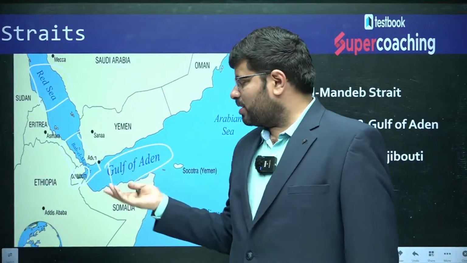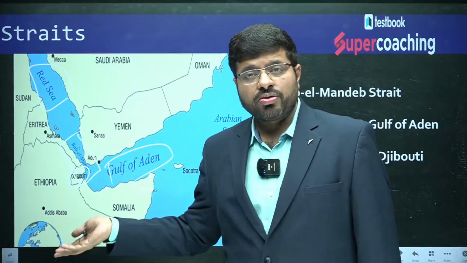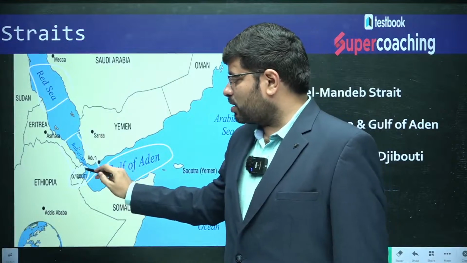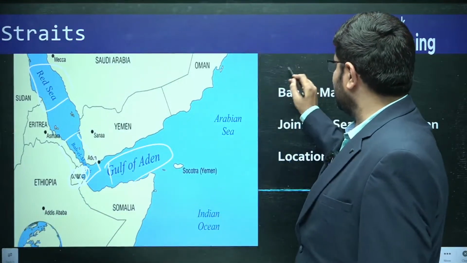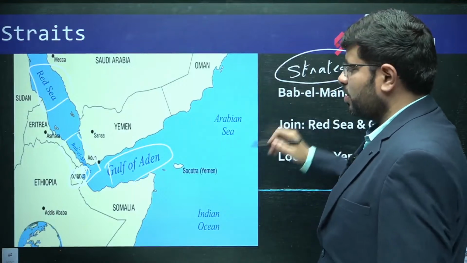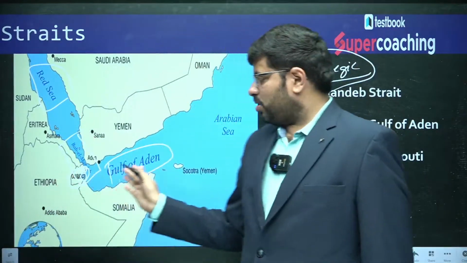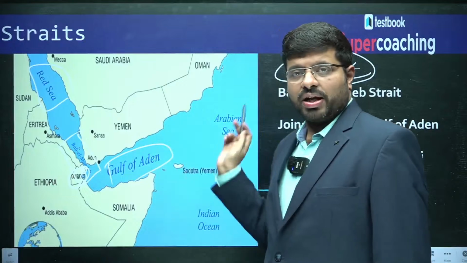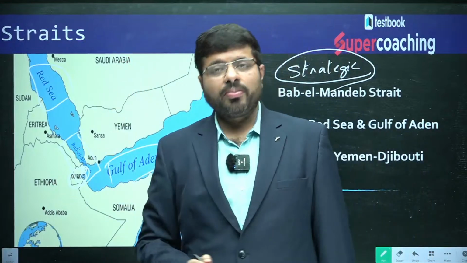America has a military base here, China has a military base here, and they also give a good amount of revenue to Djibouti. So the strait is controlling, and I will say this is strategic significance. And this is the only place through which all the ships traveling from Asia travel to Europe, and because of this, controlling this is very important.